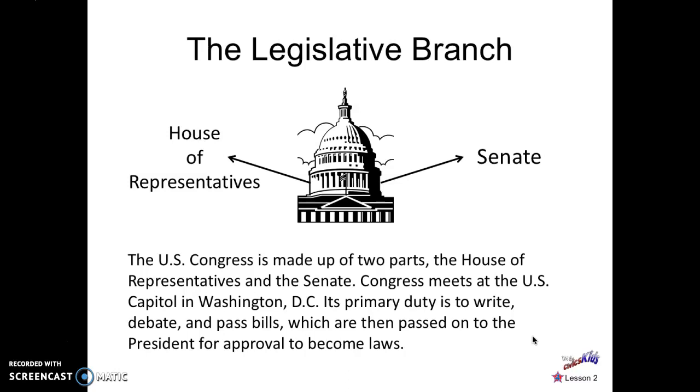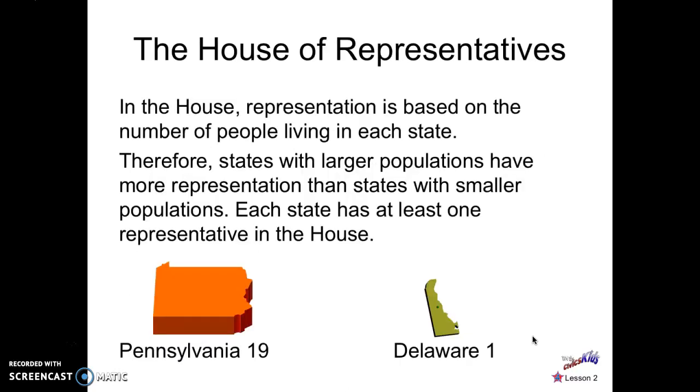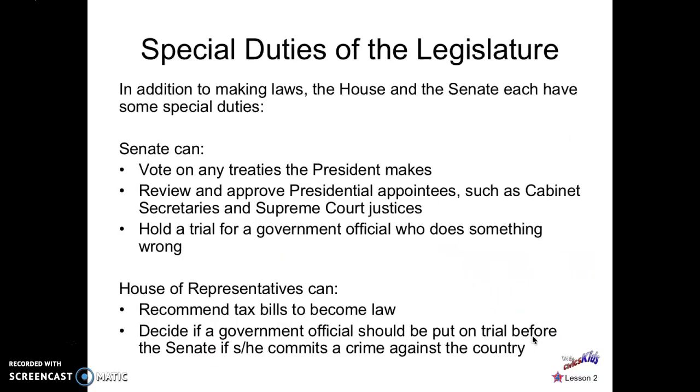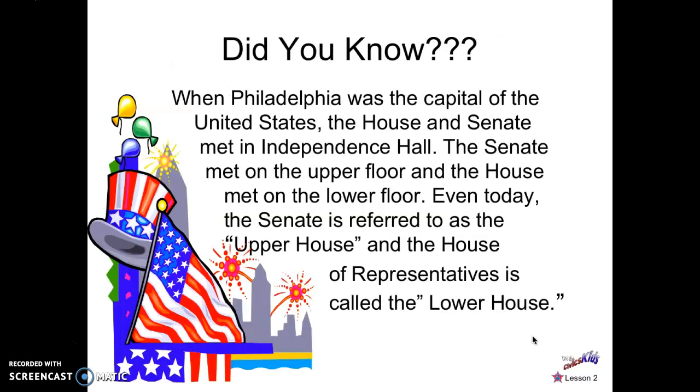And the third and final branch of the U.S. government is the legislative branch, which is made up of the House of Representatives and the Senate. Their primary duties are to write, debate, and pass bills, which are then passed on to the President for approval to become laws. Here's just some more information about the House of Representatives as well as the Senate. There are some special duties of the legislature.